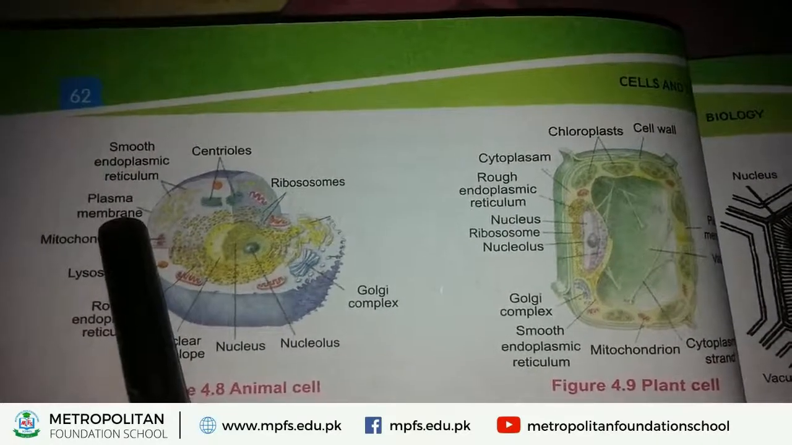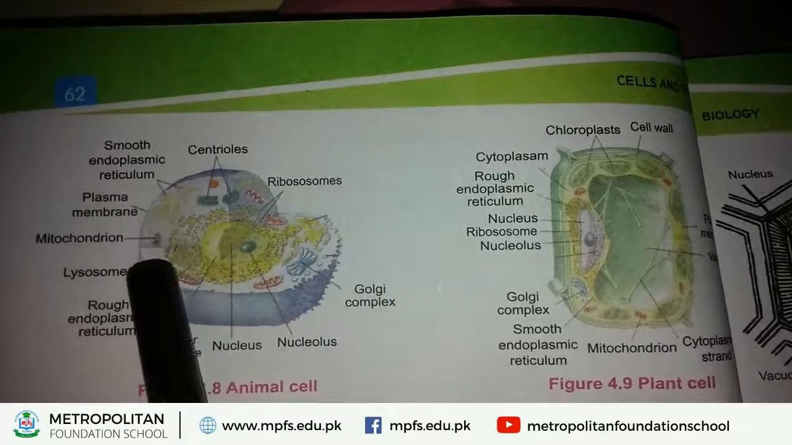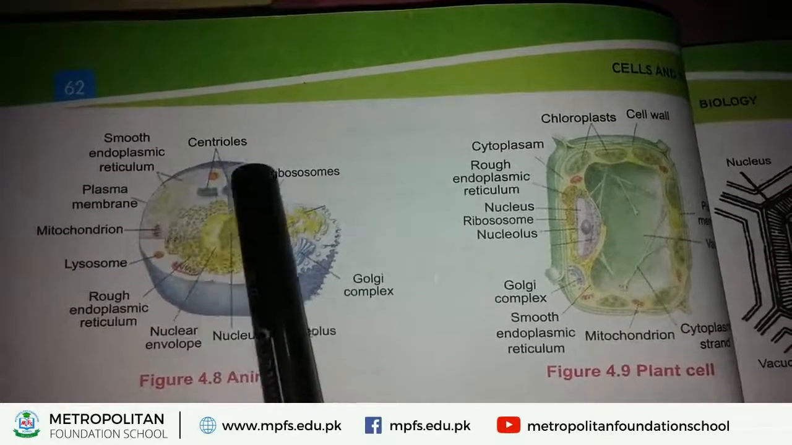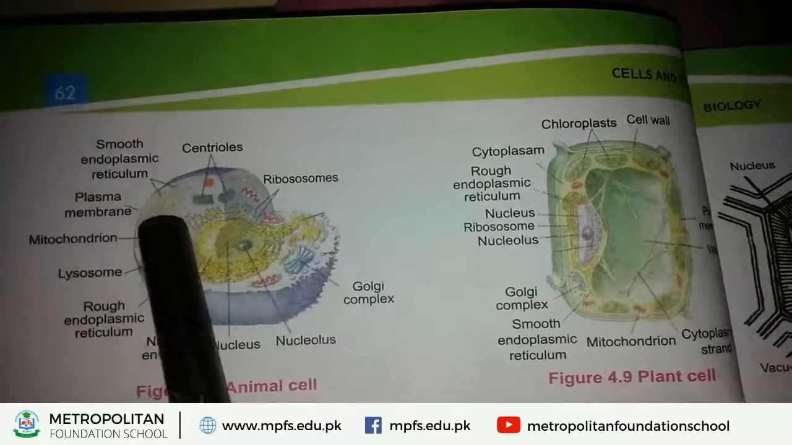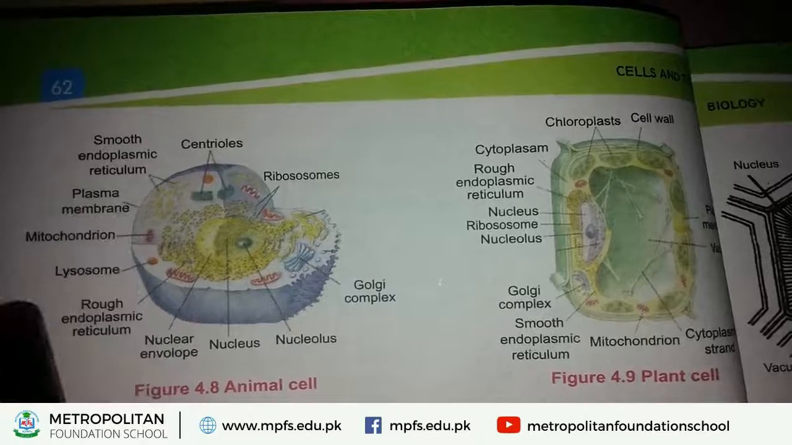Next, plasma membrane. Around the cell, a membrane is present. This membrane surrounds the whole cell. This membrane is called plasma membrane.